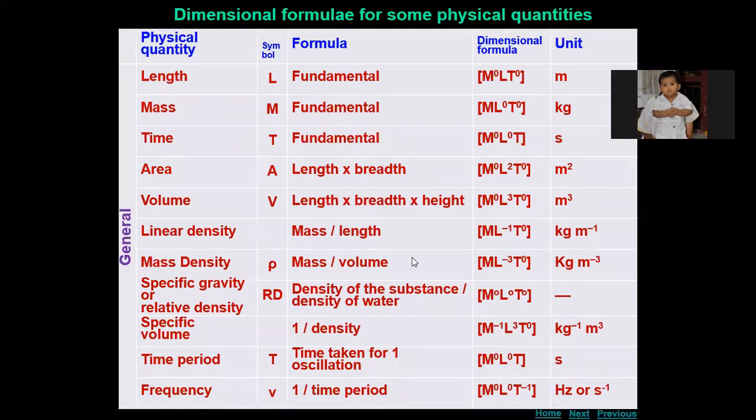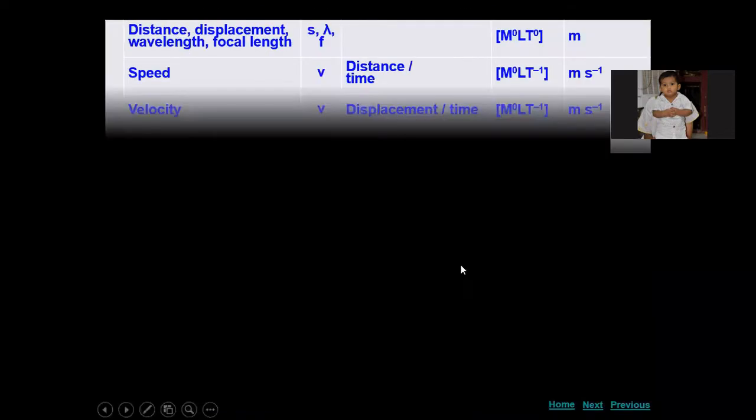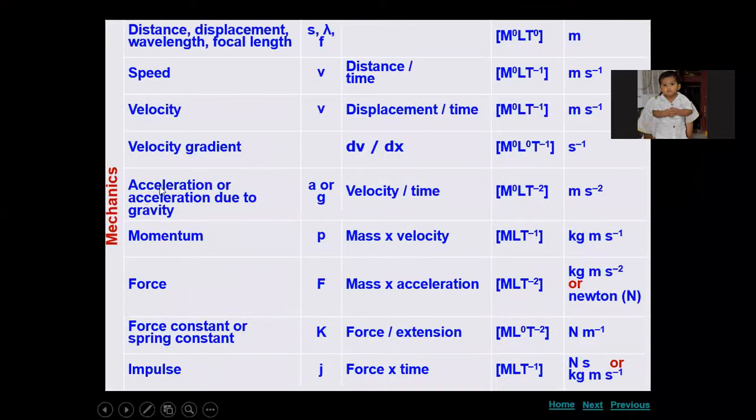Some of these are the general dimensional formulas of general physical quantities, and I'll be giving them to you directly because these are easier ones. Already we solved a few things. Next, if we move further, these physical quantities we come across in the mechanics branch of physics. So this I have derived. Distance, displacement, speed, velocity, all these I derived in our previous classes. Almost all of these dimensional formulas we have come across.